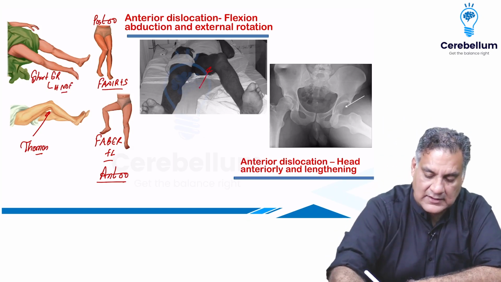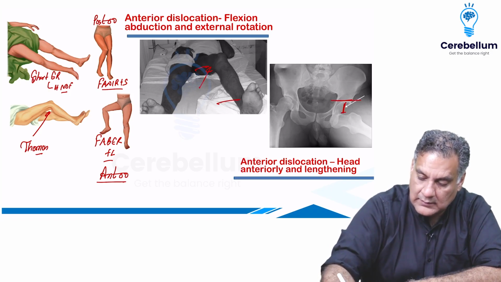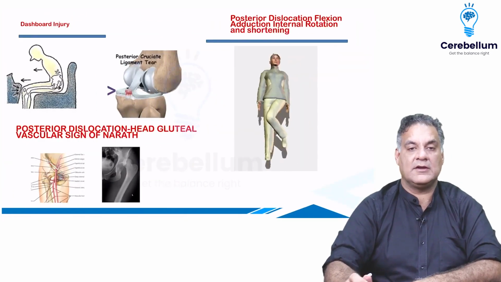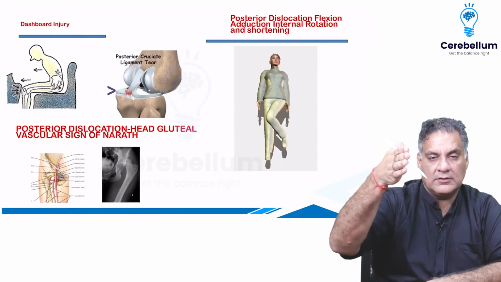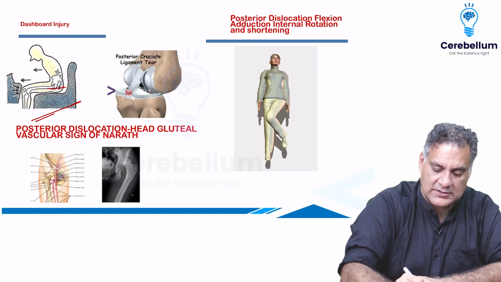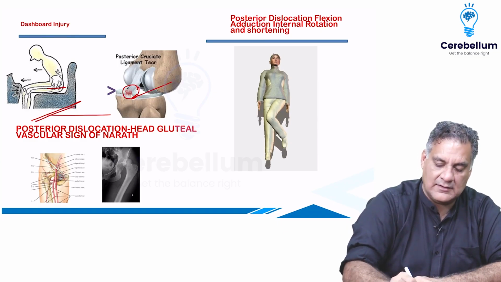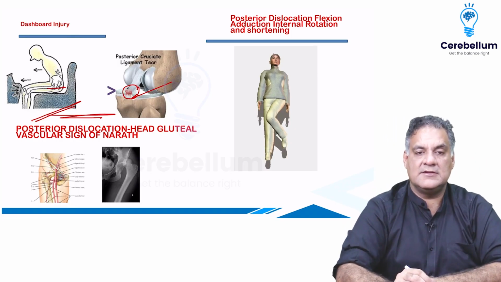So there is flexion, abduction, externalization. The head is below and it's down and out. So down and out is anterior dislocation. When you look at a high-speed vehicle and there's a sudden impact on the knee, if your hip dislocates, it's a dashboard injury, posterior dislocation. And when it goes on the tibia, there's a PCL avulsion. So these are dashboard injuries where the posterior dislocation is more common than the PCL avulsion.